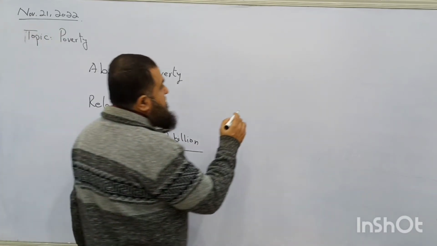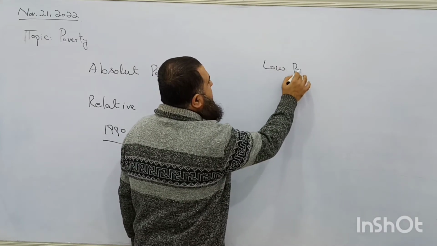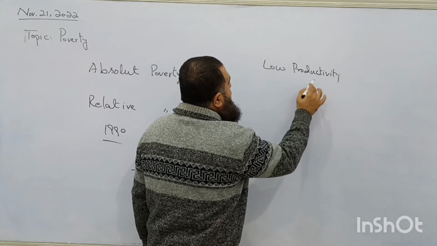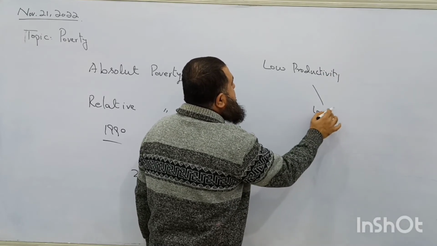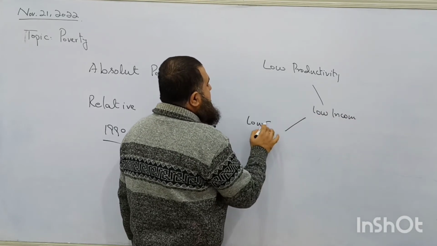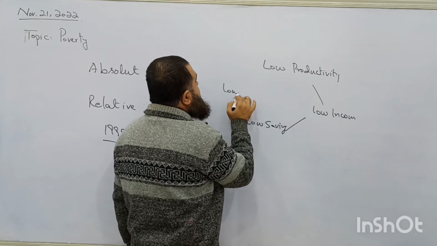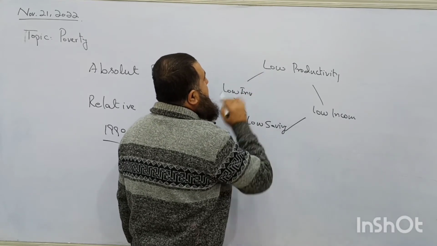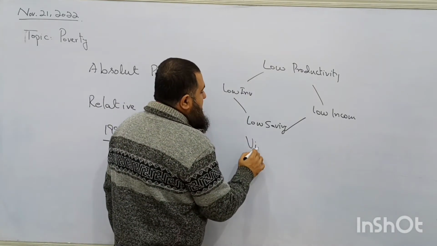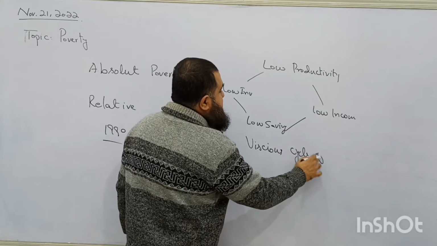I want to say what is meant by the vicious cycle of poverty. Low productivity, low income, low saving, and low investment: the vicious cycle of poverty.